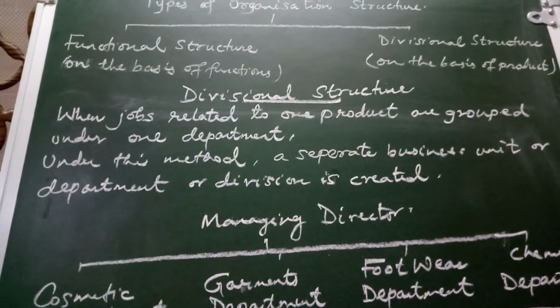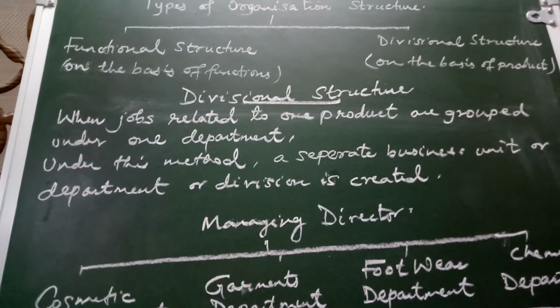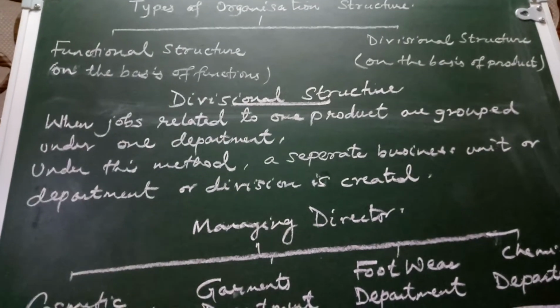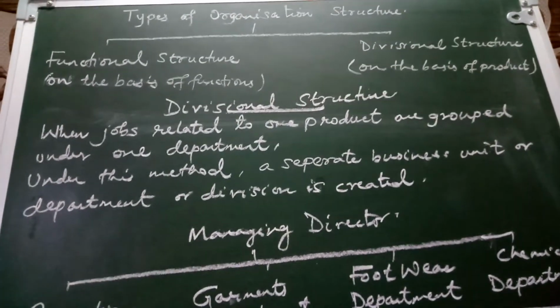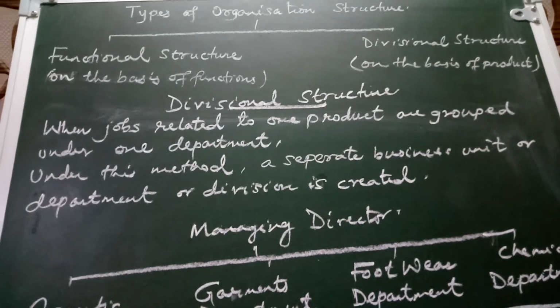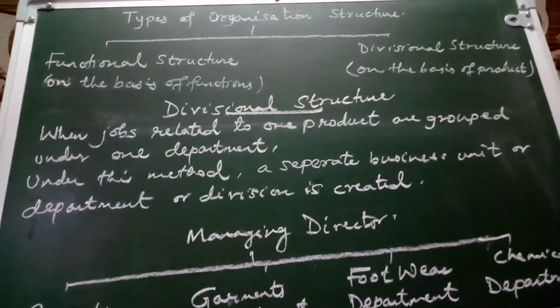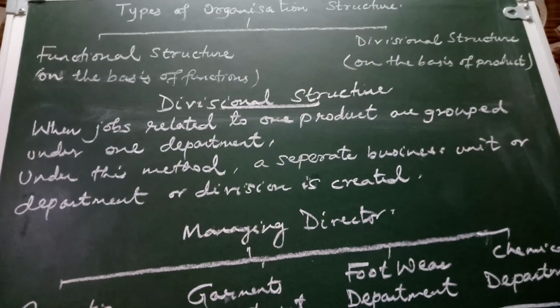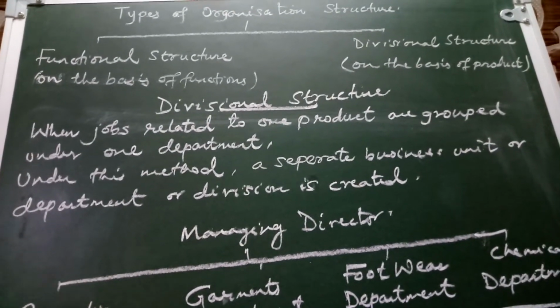Now the organization must be a large one, and the organization must have various different types of products. So under this method, a separate business unit or a separate department or a separate division is created for each major product.